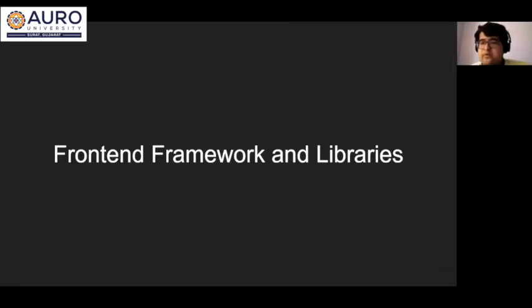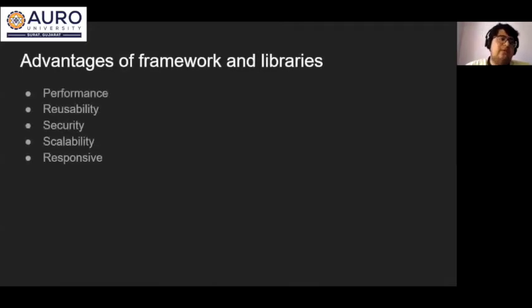So why do we need frameworks and libraries? And what are the advantages of those frameworks and libraries? By using frameworks and libraries, we can increase the performance.